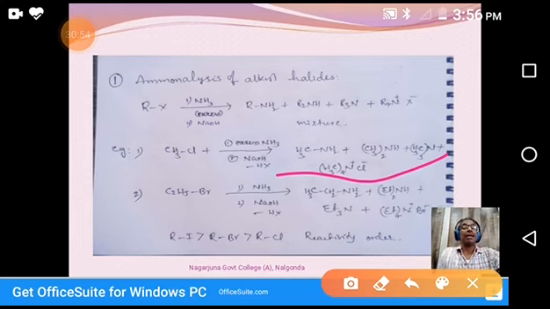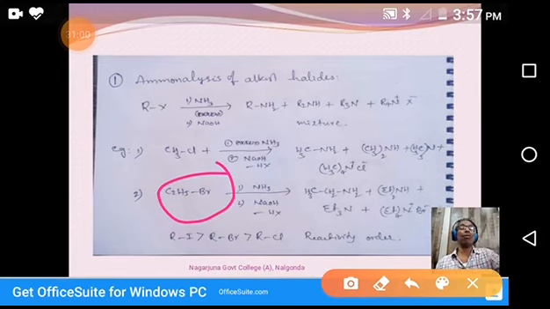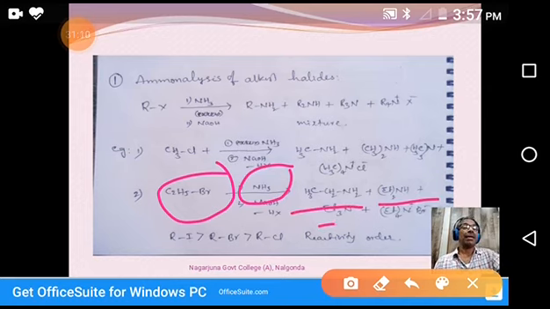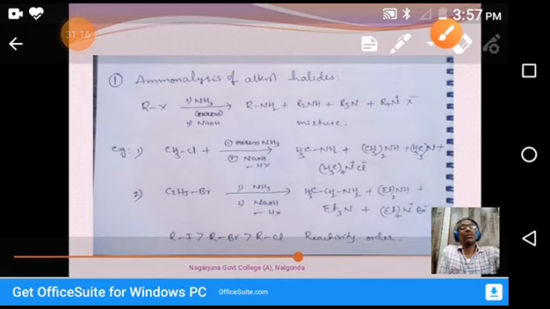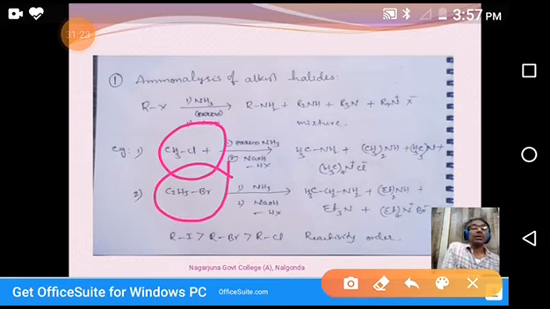In the second example, in place of methyl, you are taking ethyl. It's ethyl bromide. Whenever it reacts with ammonia, we get ethylamine, diethylamine, triethylamine, and tetraethyl ammonium bromide. Since you have taken bromide, you get the bromide salt. In the first case, you have taken methyl chloride. In the second example, you have taken bromide. Okay, you can also take iodide.